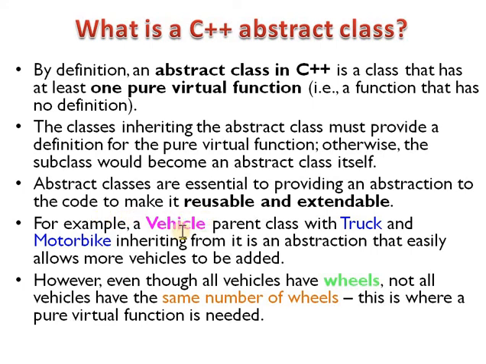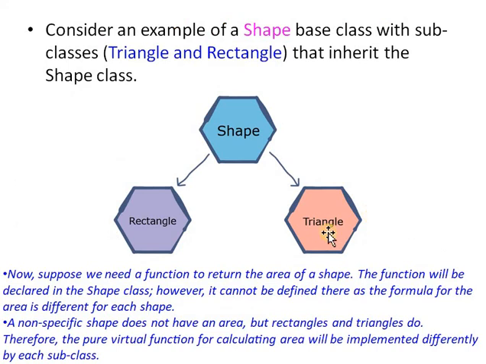The pure virtual function for the number of wheels is declared in this vehicle abstract class, and its definition is provided separately in the derived classes truck and motorbike, because the number of wheels is different for different vehicles. This is an abstract class.